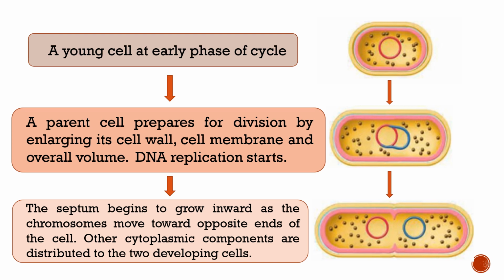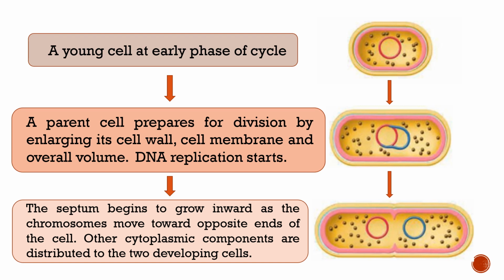Cell mass and cell size increase and new cell wall building blocks are synthesized. Subsequently, the process of binary fission is initiated. Binary fission and septum formation do not begin until the chromosome content of the cell has doubled.